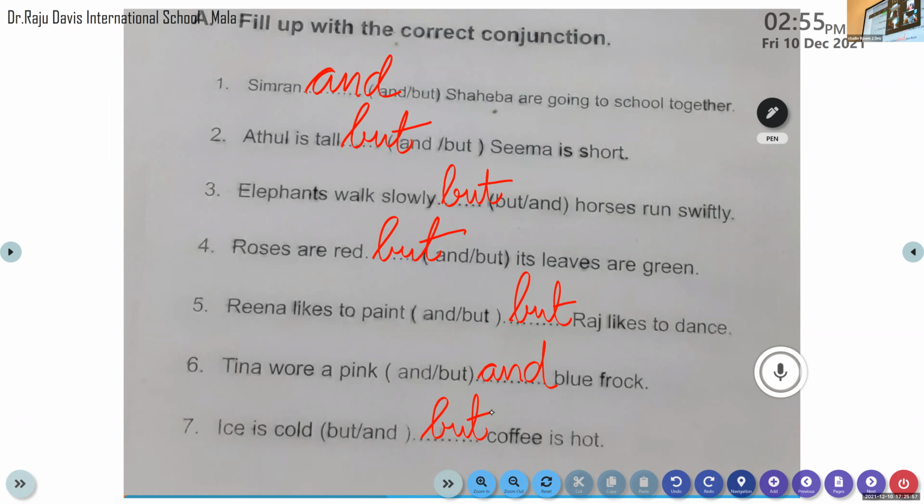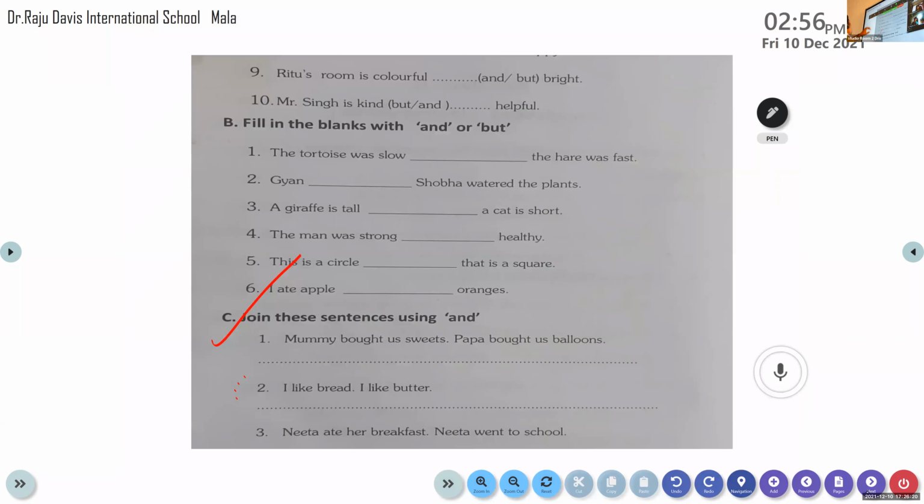So have all of you finished with page number 23? Just check. I have to mute you all. I don't know from where the noise is coming. Okay. So we have finished with page number 23. Please make sure that you have completed this page. Now let's move on to the next page. Only from 9 it is there. So one more question is there, that is 8. So I will write the question for you.